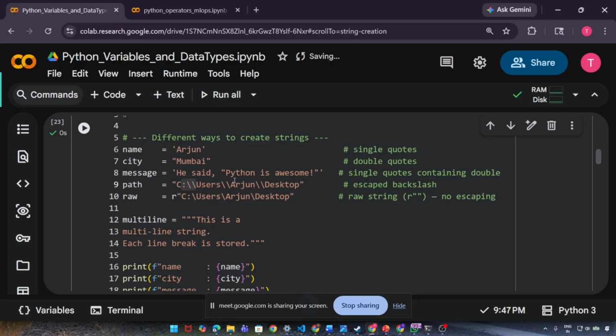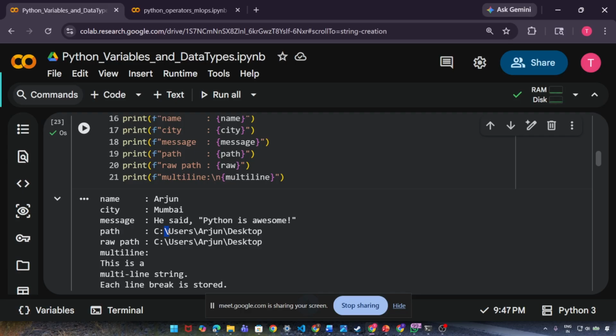Because inside Python, a single backslash starts an escape sequence. Escape sequence means whatever comes after the single backslash is treated specially. So if you really want to print a backslash, you have to give two backslashes. If you give two backslashes, it will give you a single backslash.